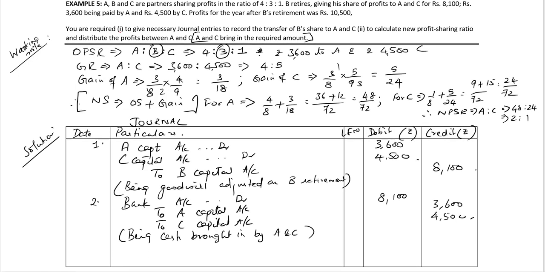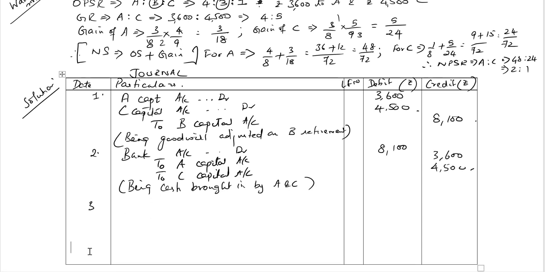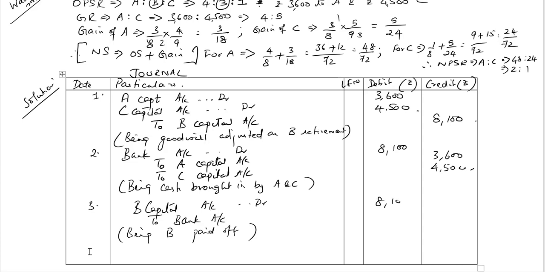Next entry, we will pay off the partner B. Third, B's capital account, debit to bank account, being partner B paid off. 8,100 paid off to partner B.